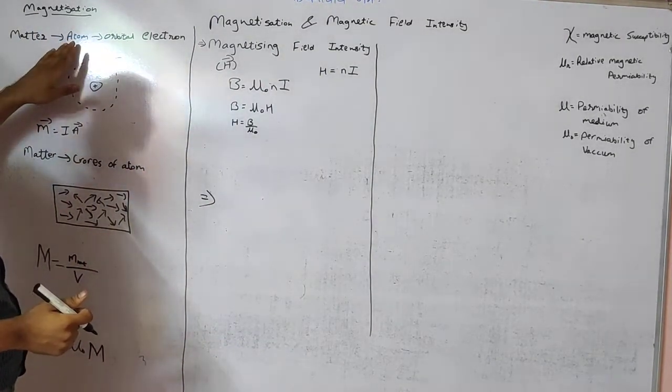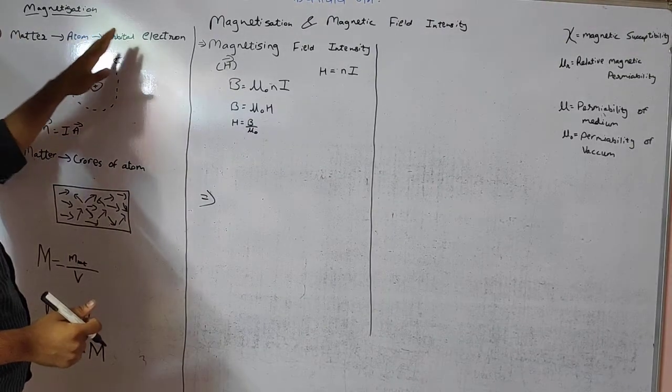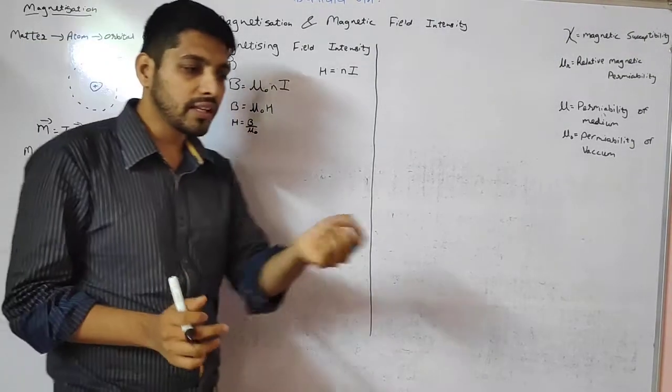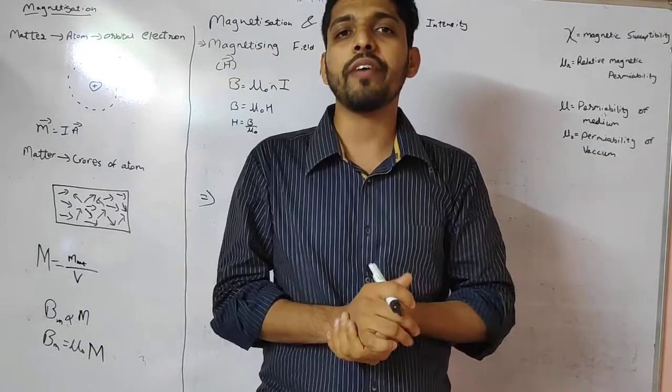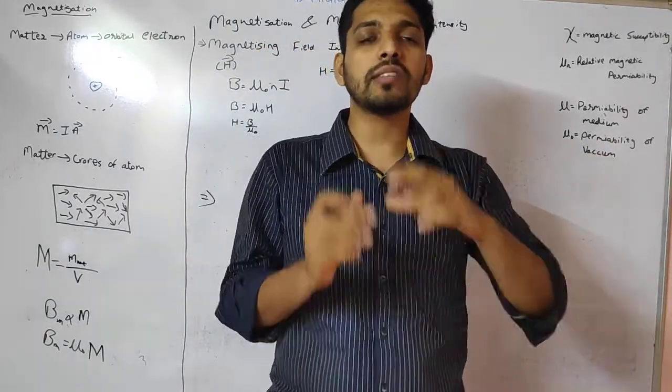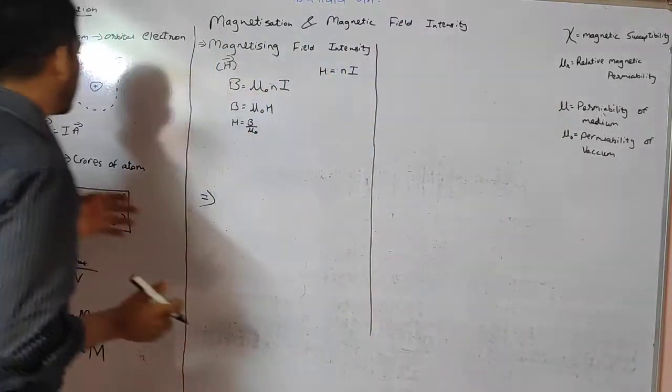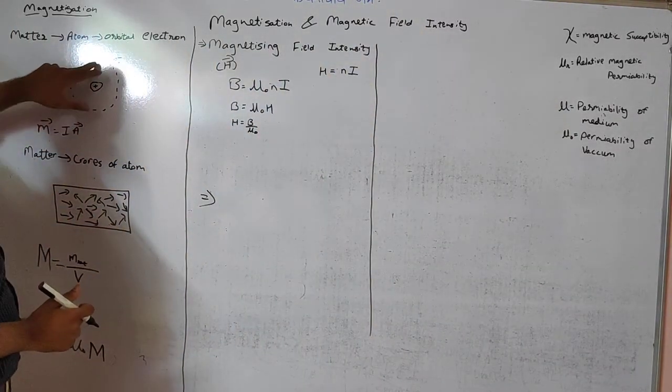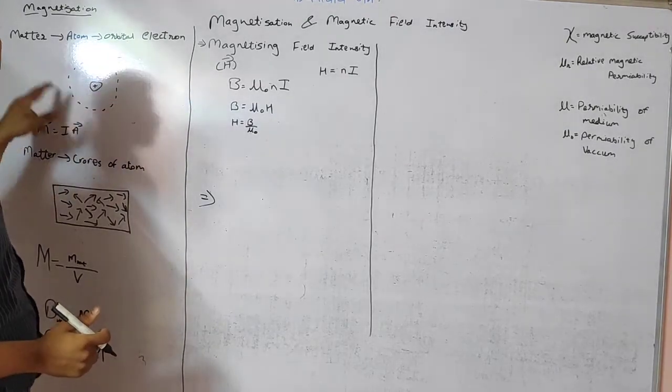Matter is made up of atoms, and atoms are made up of orbital electrons. A single material will have hundreds and crores of atoms, and each atom will have some electrons, and there is a nucleus in the center. I have drawn a figure over here, a nucleus in the center, and there will be electrons orbiting around it.